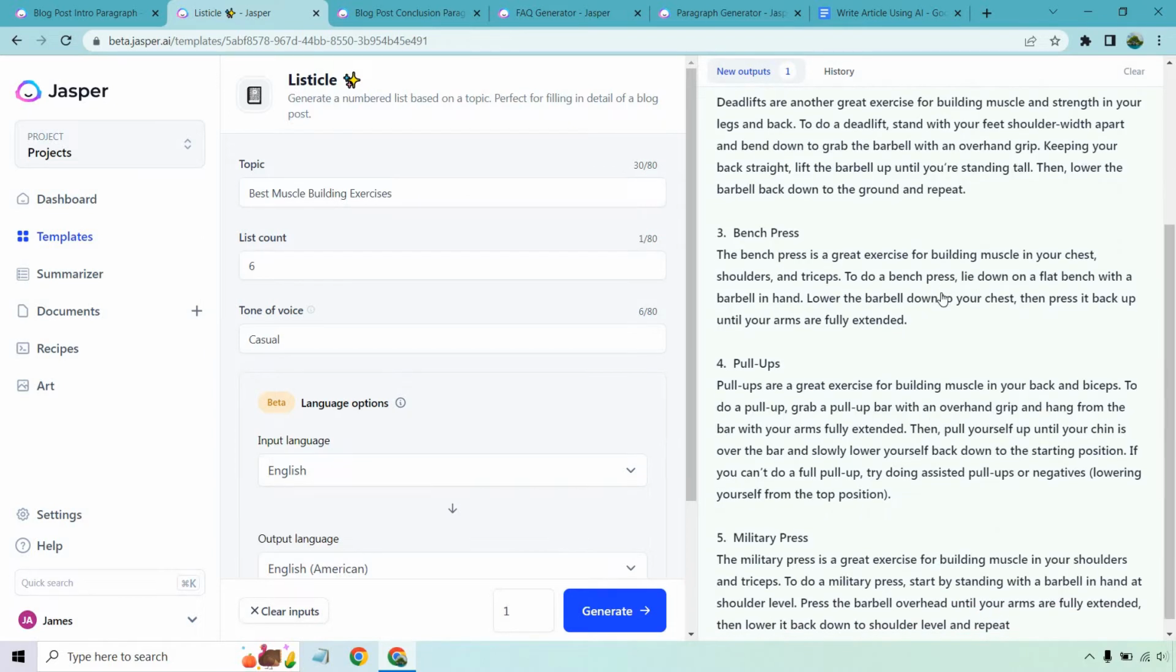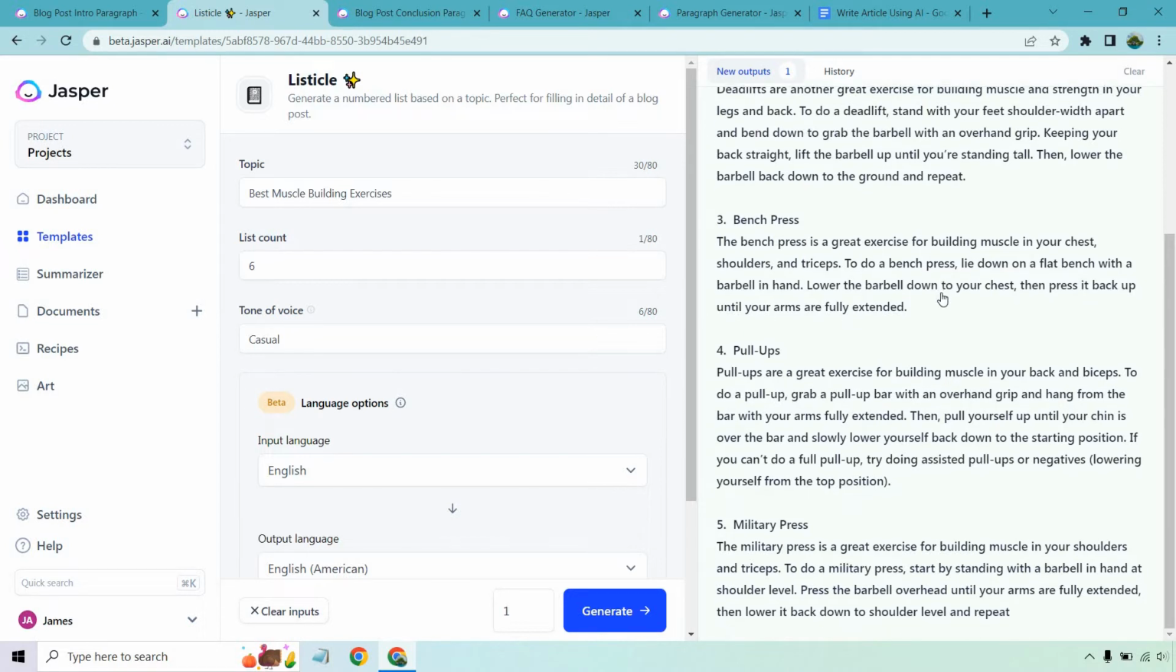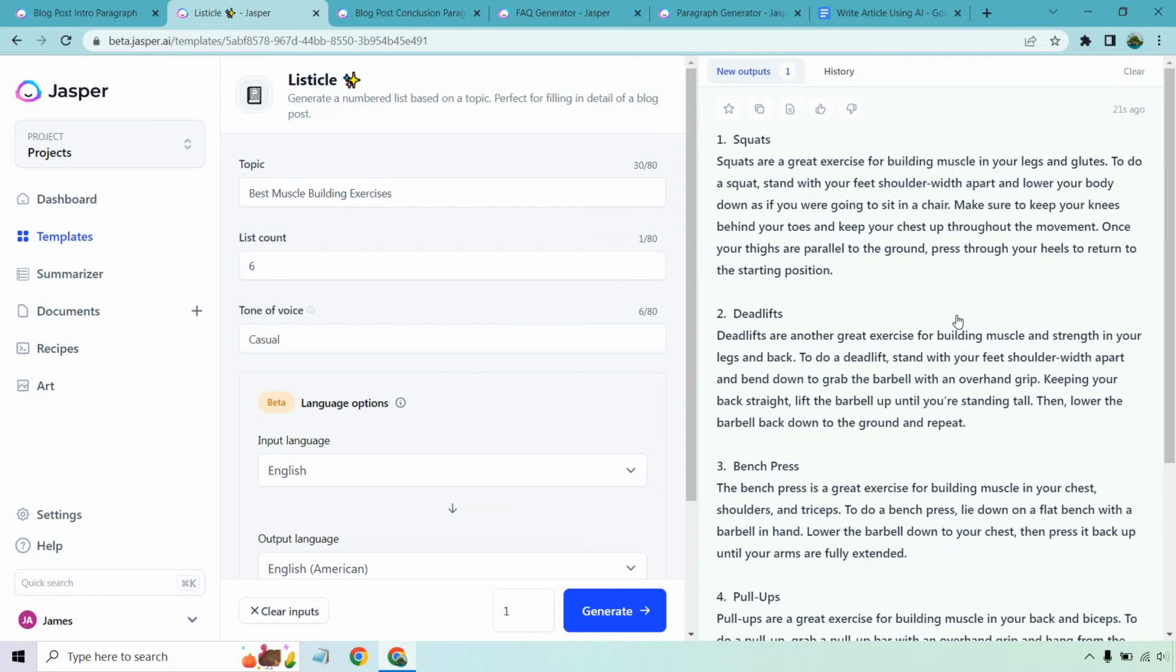And plus, what you can also do, if you wanted more content for each of these, you can use the paragraph generator as well. If I remember that, I'll show you at the end. But we have a good amount of content here. If we wanted to do some more, we could obviously run it again to see what other exercises they come up with. But for now, let's keep it at that.